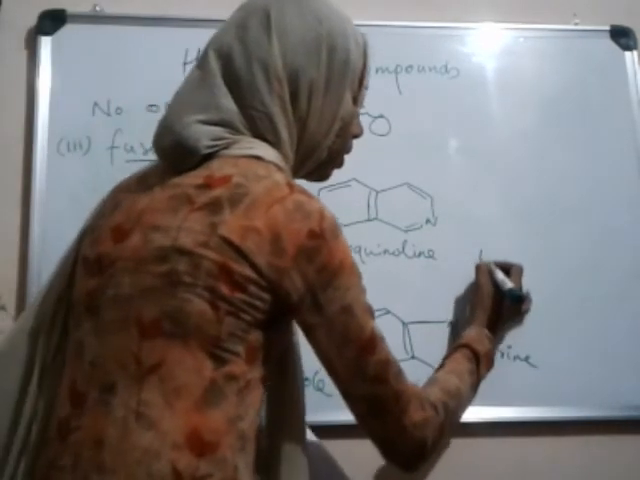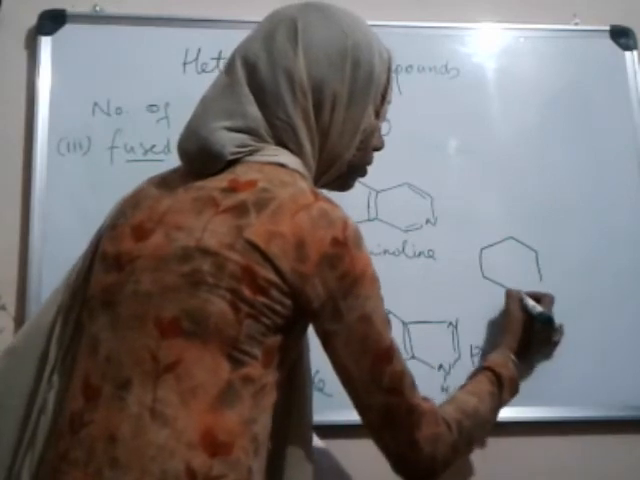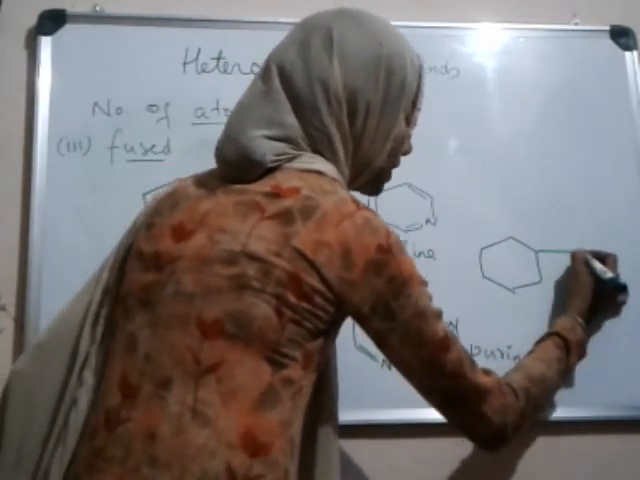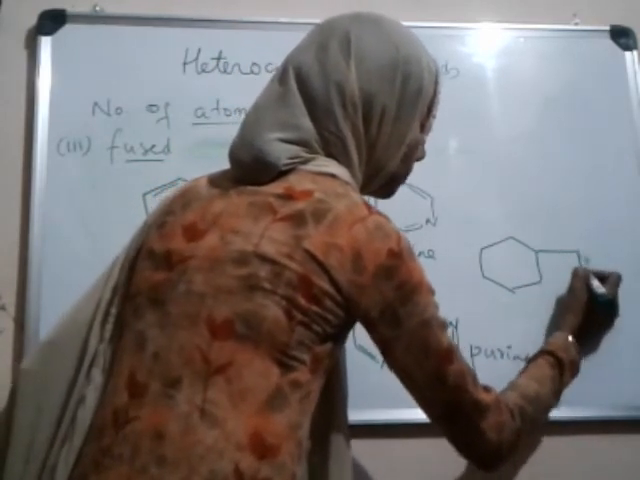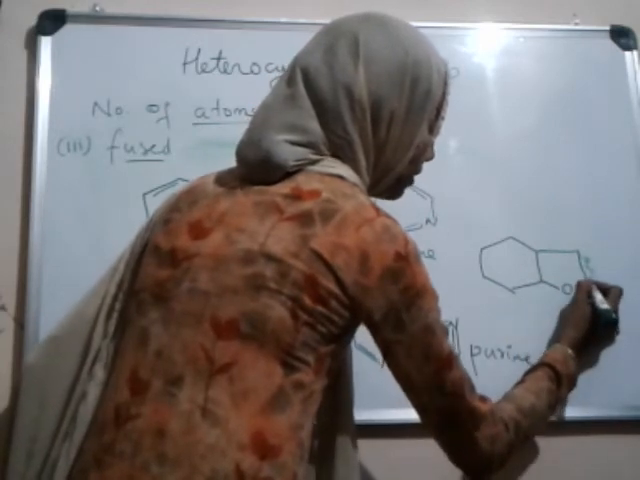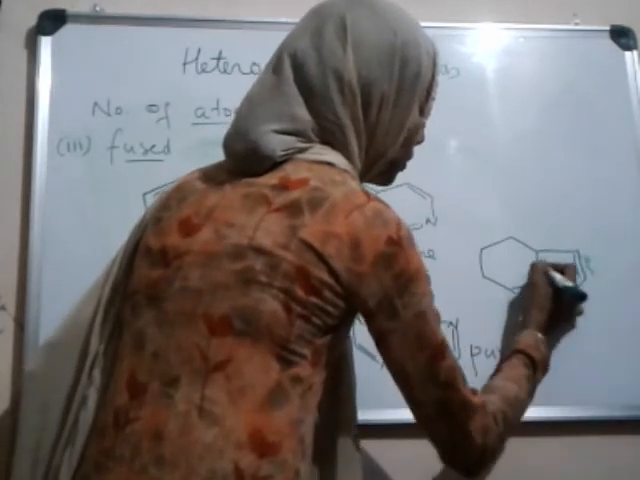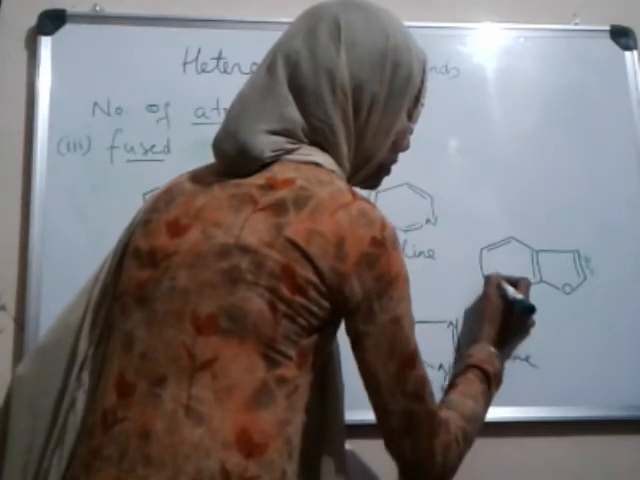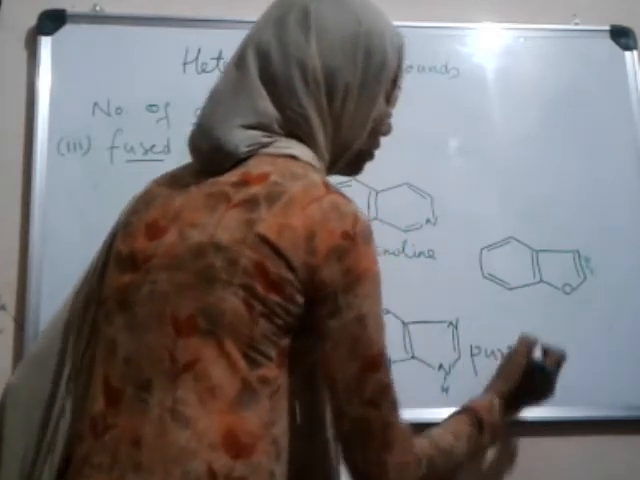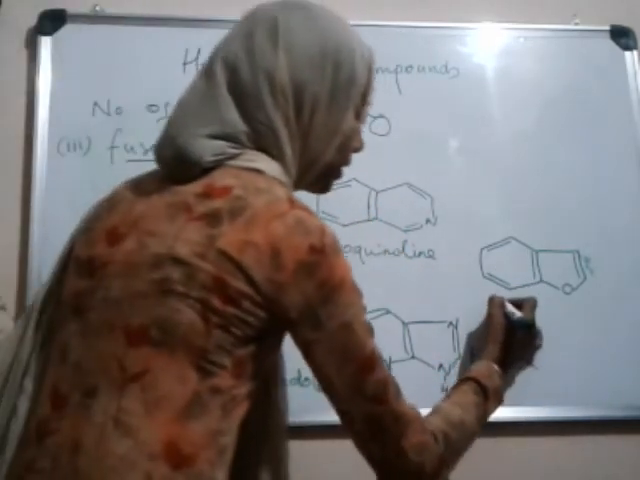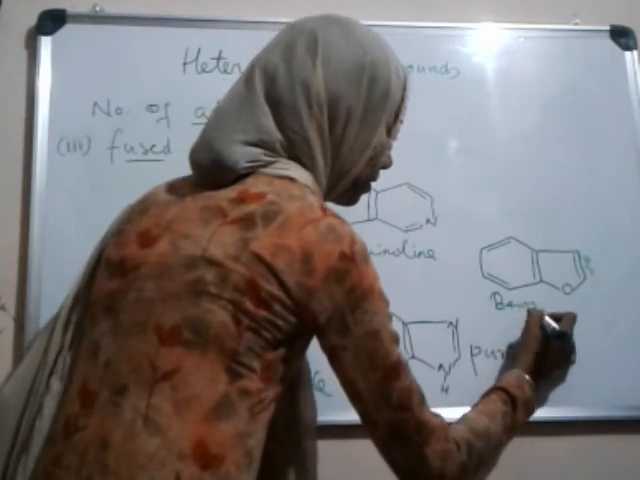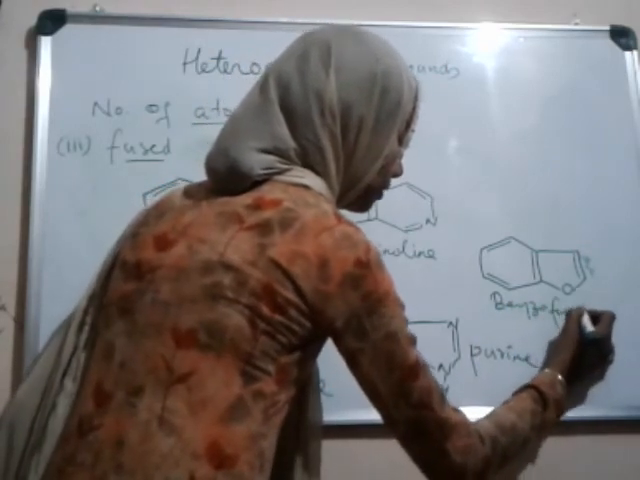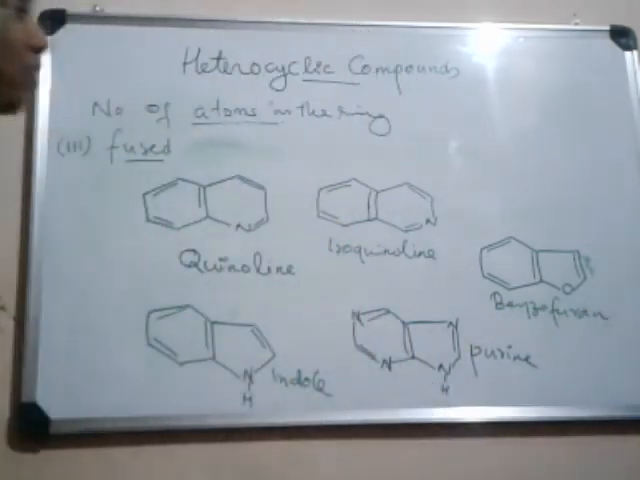And one more example of a fused heterocyclic compound is where the furan ring is fused together with a benzene ring. It is benzofuran. These are the examples of fused heterocyclic compounds.